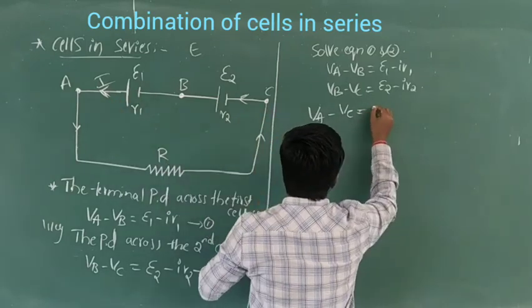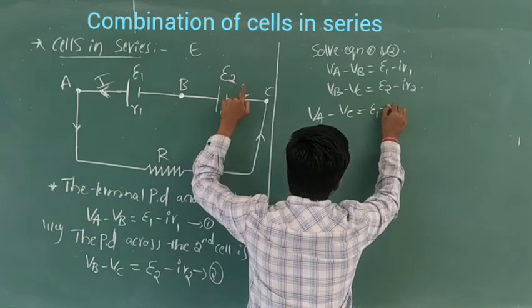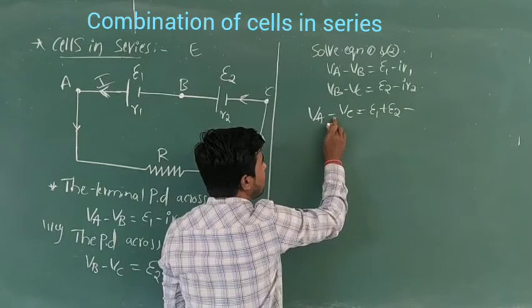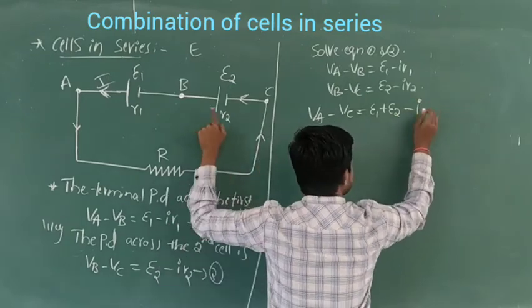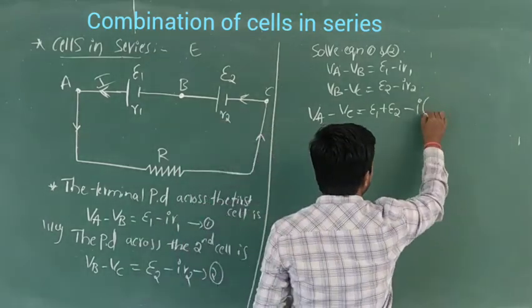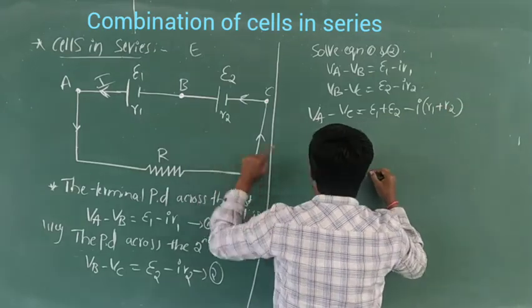That is E1 plus E2 minus, as we say, since the current is the same in each cell, I into the bracket R1 plus R2.